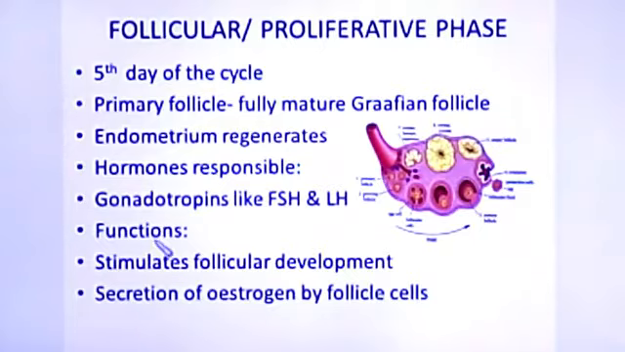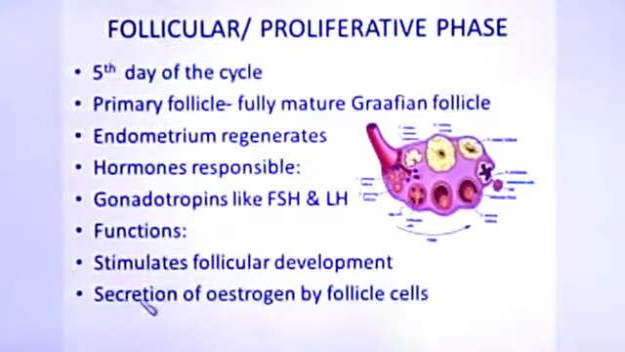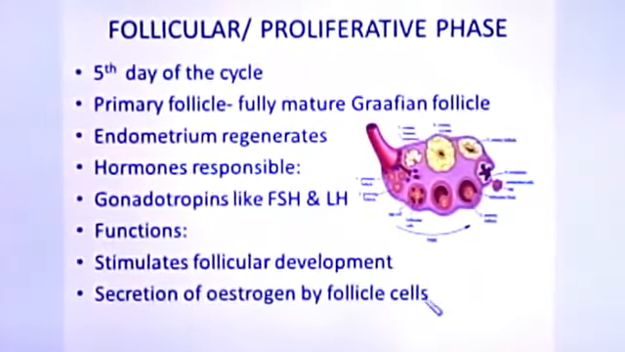Next, we are going to see the functions of these hormones, FSH and LH. First one, it stimulates follicular development. So for this development of the follicle, FSH and LH are required. Next one, for the secretion of estrogen by follicle cells. If estrogen has to be secreted by the follicle cells, then the gonadotropins like FSH and LH are very essential.